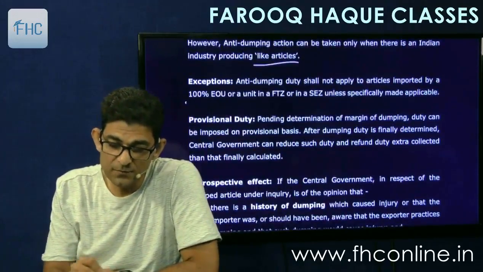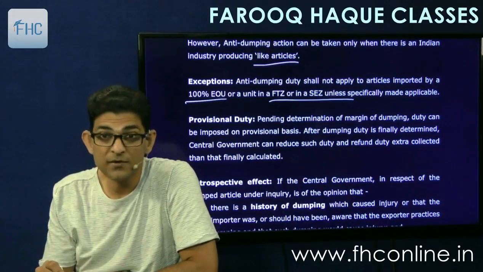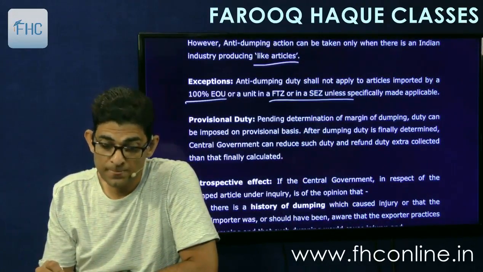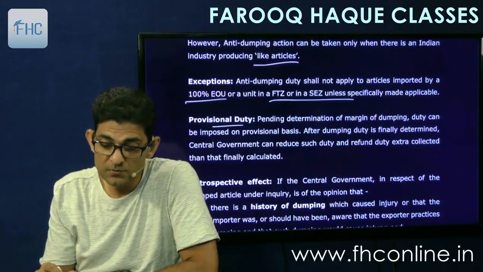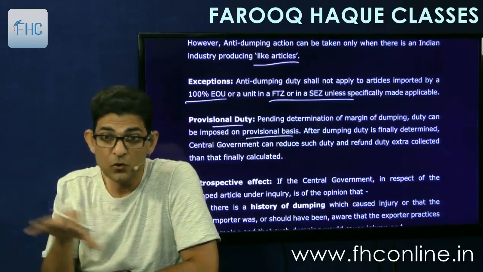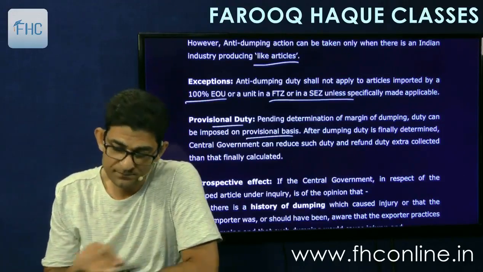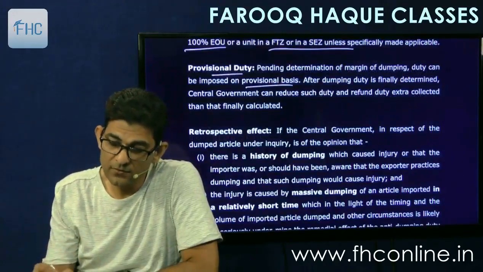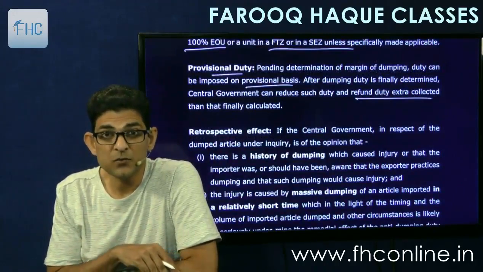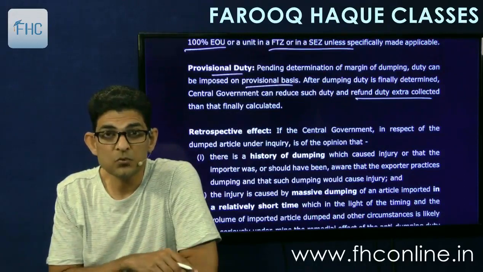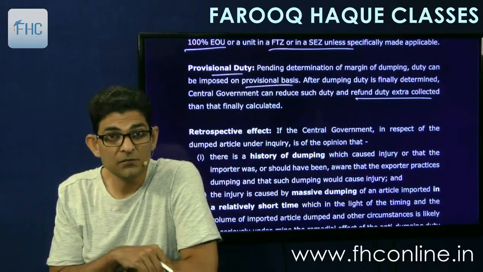Exceptions are again 100% EOU and SEZ units. If they are the importers, anti-dumping duty will not be charged. And provisional: again, first the duty will be charged on a provisional basis, and then after examination of all the scenarios, we will finalize the rate of duty and refund the duty extra collected. Suppose provisional collected is 5,000 per unit and final duty comes to 3,000, so the 2,000 which is collected in excess will be refunded.